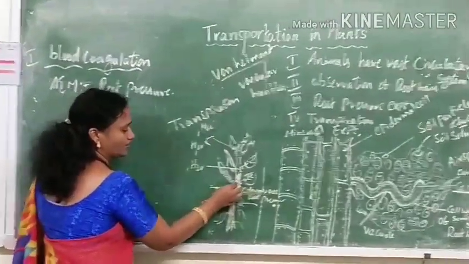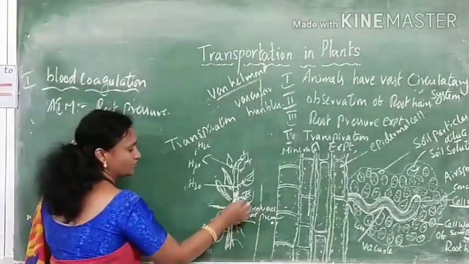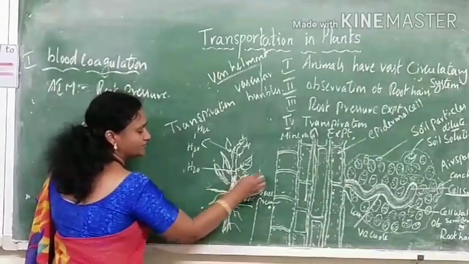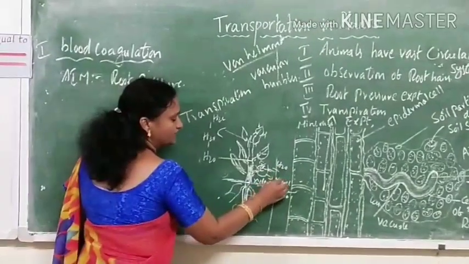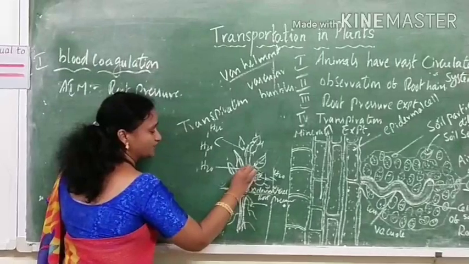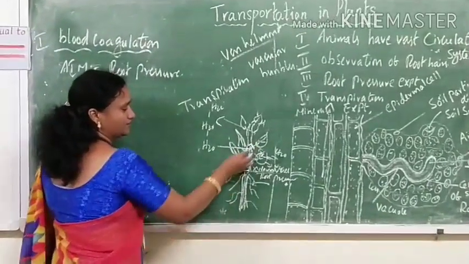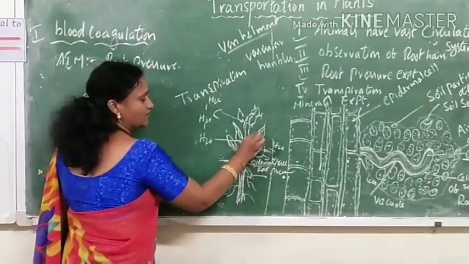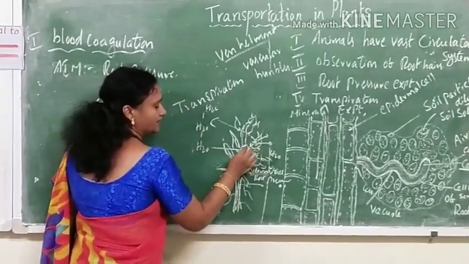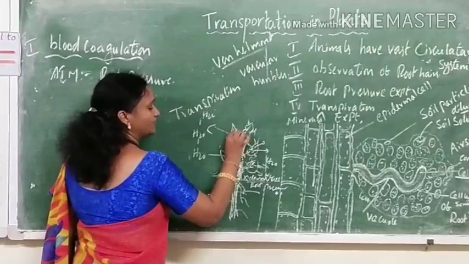part. Now let us take the water has come up to this leaf. So some amount of water the leaf will be evaporating into the surroundings. It will be leaving the water to the surroundings. So it creates a pull, a transpiration pull to the upper plant. Then it goes to this leaf. Some amount of the water will be evaporated into the atmosphere, and it creates a pull to go to this leaf.